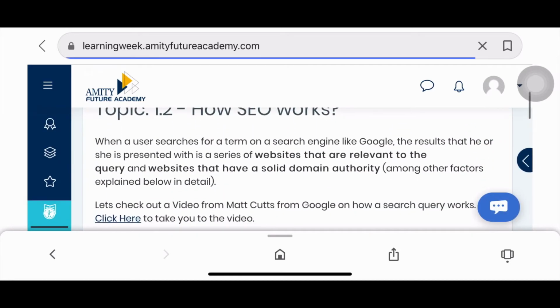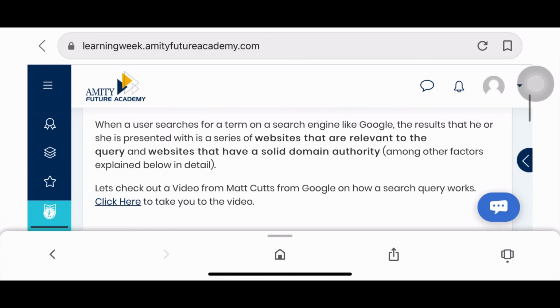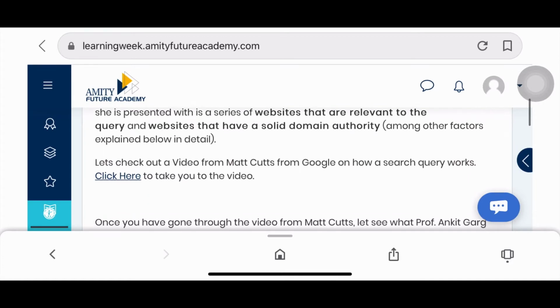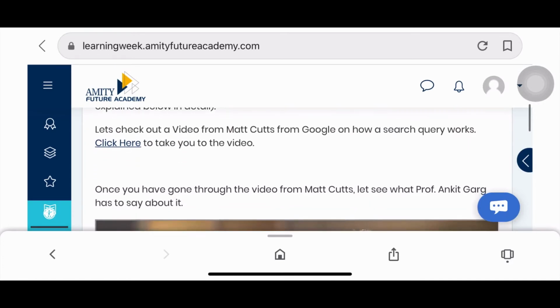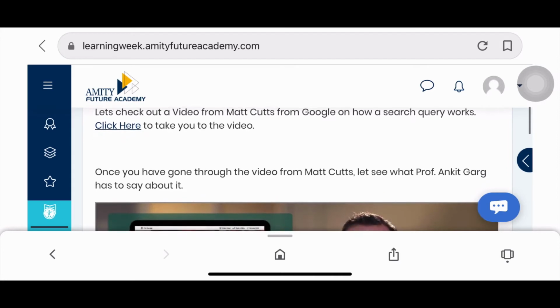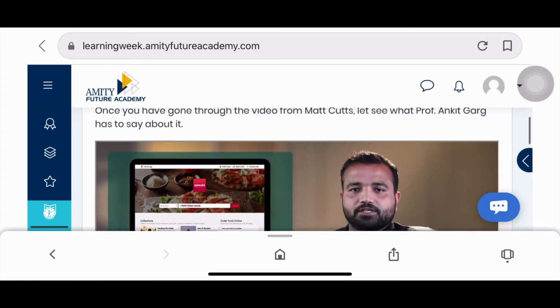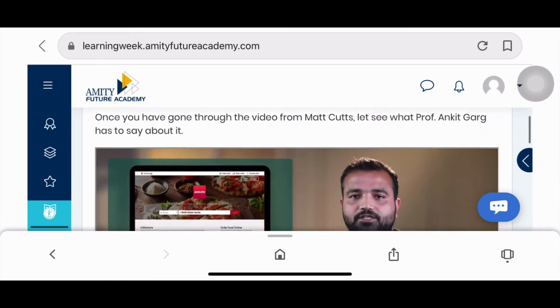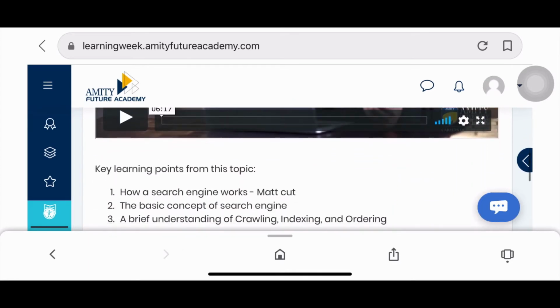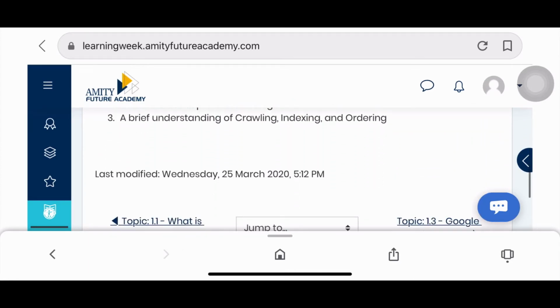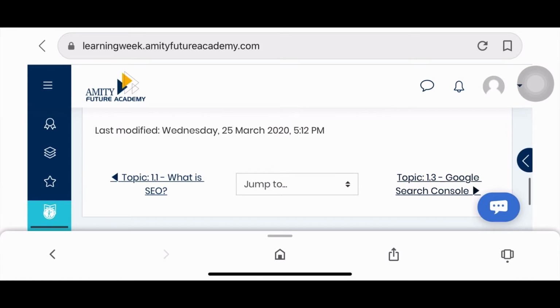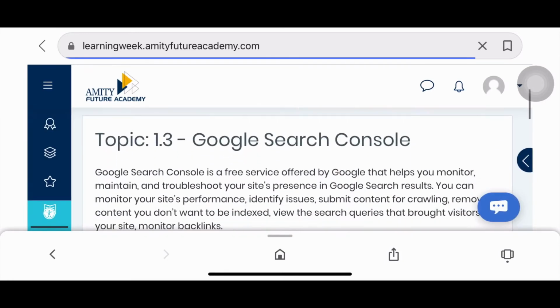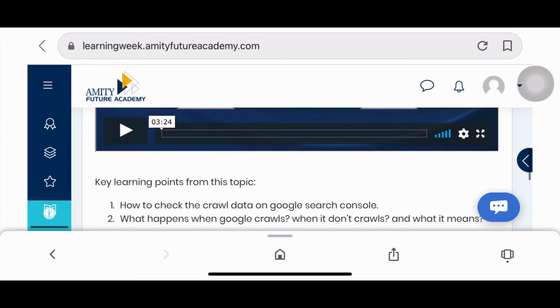If you want to learn the subject, read the subject and watch the video. Otherwise, click on the links given at the bottom. The same procedure should be done till the completion of all the topics. Later on, you will be having the quiz. Before you get the certificate, you have to fill the quiz and you also have to fill the feedback form.